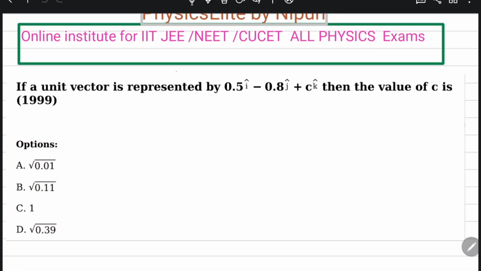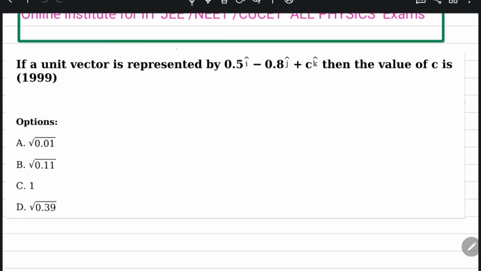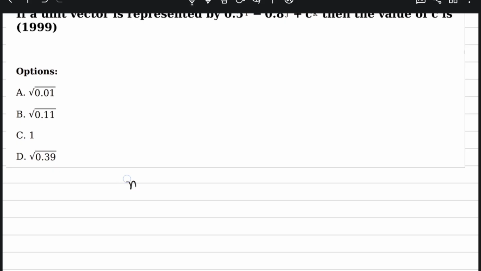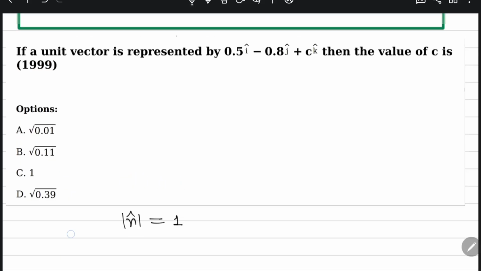If a unit vector is represented by this, then the value of c is. You know that a unit vector has a magnitude of 1.